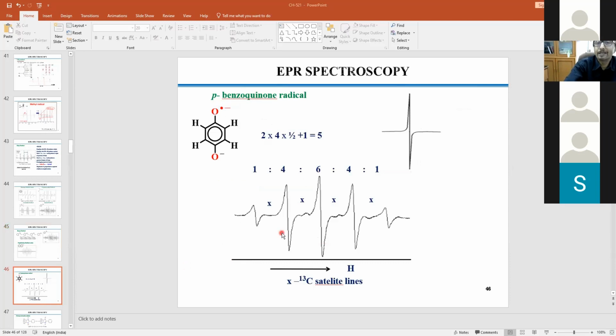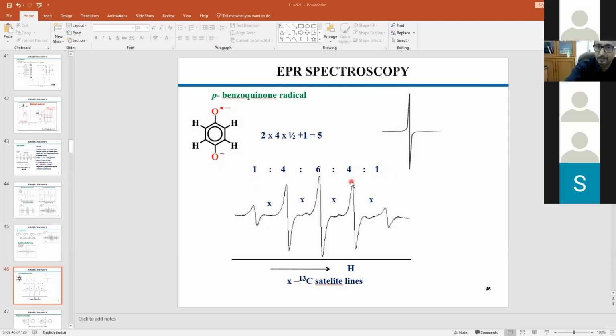Now, this is again a textbook example. Very nice. You should not have any complaint. In this case, the unpaired electron is on the oxygen, and oxygen-16 does not carry any nuclear spin. So both oxygens are equivalent, and both are inactive. It doesn't matter whether you put it here or there. It will only interact with these 4 hydrogens, and as a result, you will get a total of 5 lines, with a particular intensity that you can see in the chart I have provided earlier.